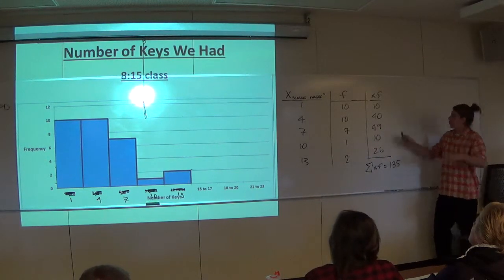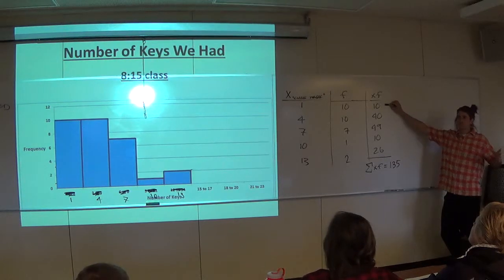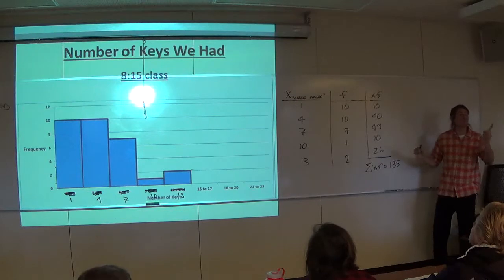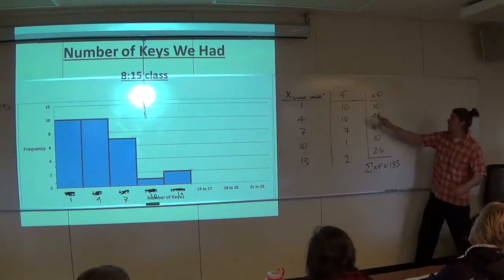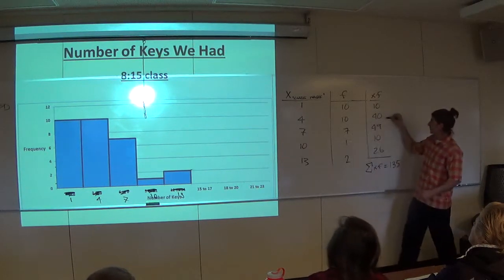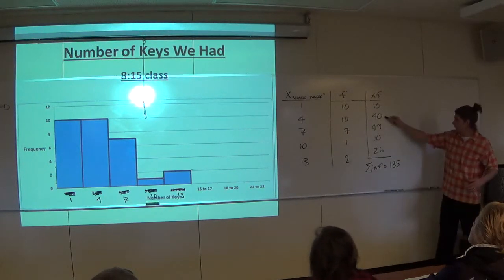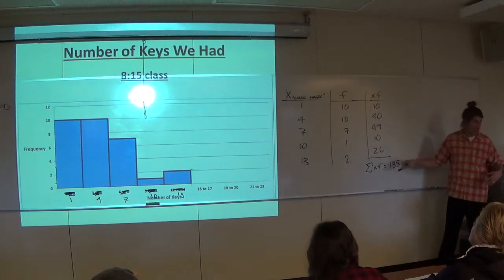So what is this 10 right here? The number of keys in that. Good. That was perfectly said. It's the number of keys in this first group. This is the number of keys in this group. This is the number of keys in this group. Do you see how those numbers are vastly different within the overall data set?